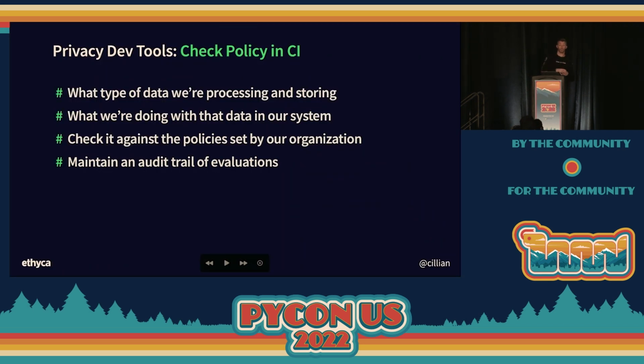So what we wanted to do was make this easy, right? We wanted to provide tools that would allow us to describe or declare a policy, something we want to support in a business or a team, and then enforce that, so we don't have to check it constantly manually. In this example, we're going to declare the type of data we're processing and storing, talk about the type of system we're doing that in, check it against a fictional policy and enforce it, okay? And then we're going to maintain an audit trail, so we'll be able to see reports about that.